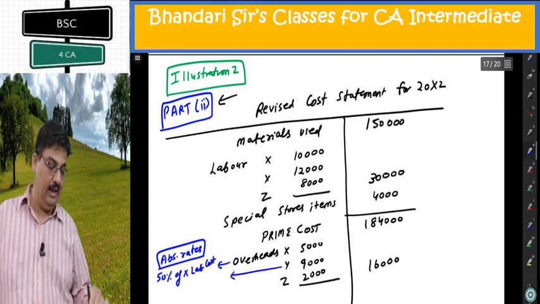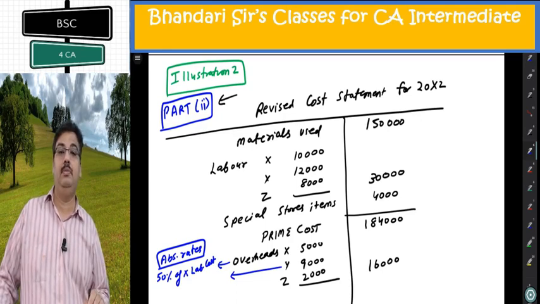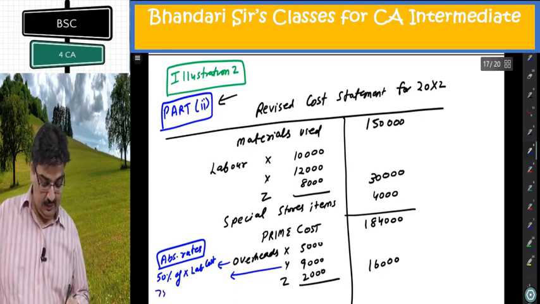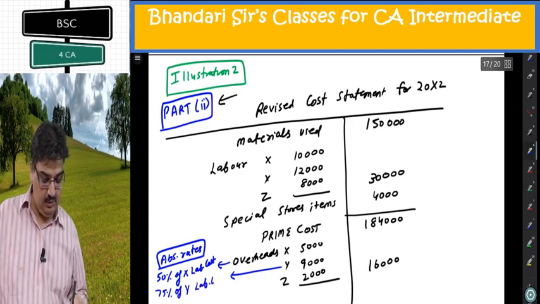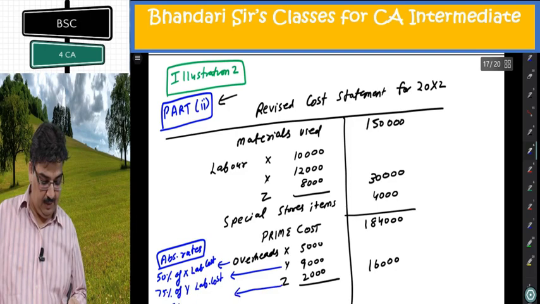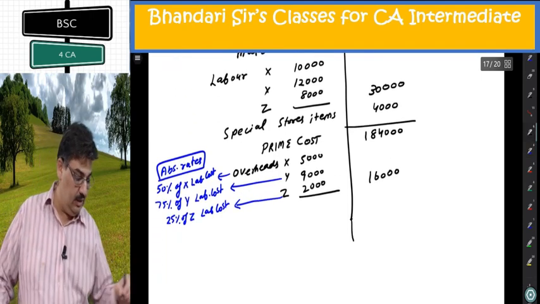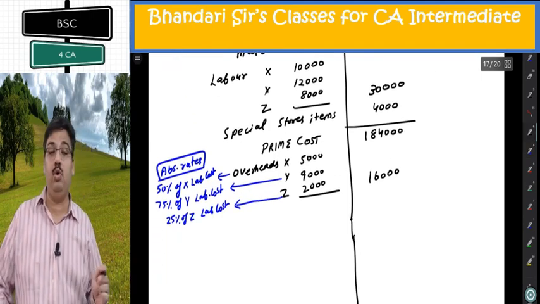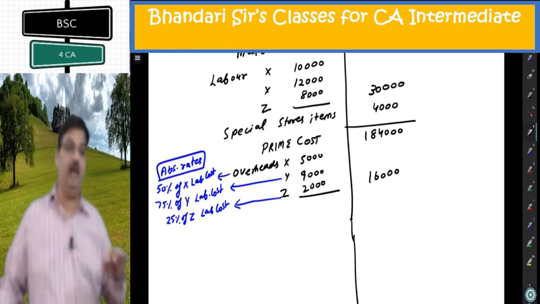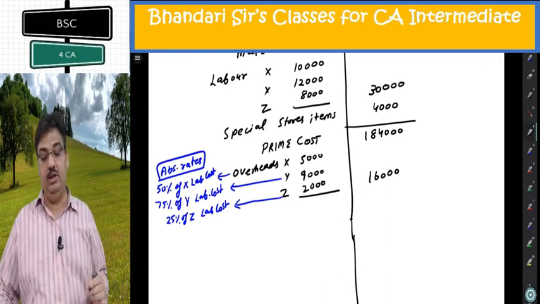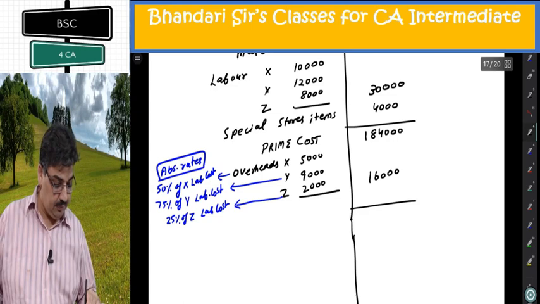For Y, this is 9,000 divided by 12,000, 75% of Y's labor cost, and this is 25% of Z's labor cost. This is what I intend to calculate, for which I am revising the statement. Even if the question did not tell me in the second part to make a revised statement, I'll be computing these absorption rates.